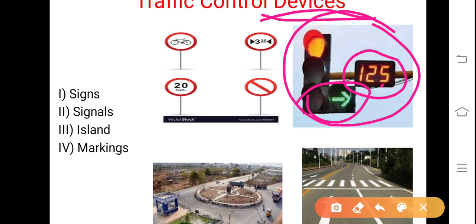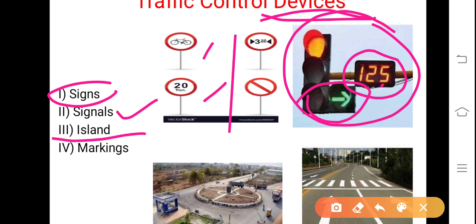So what are the traffic control devices? One is signals. Second one, signs. Here, this is written as 20, means 20 km/h is the speed limit. Likewise, other symbols we will come across a little bit later. To introduce, photos are being displayed in front of you. Next, island. This is one type of regulating the traffic with islands.